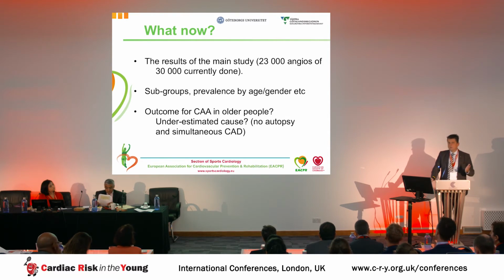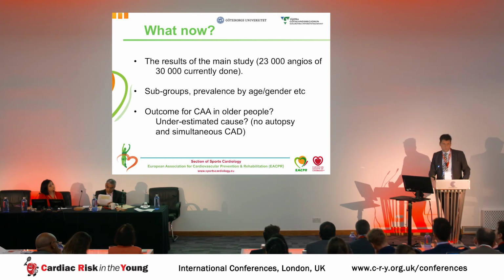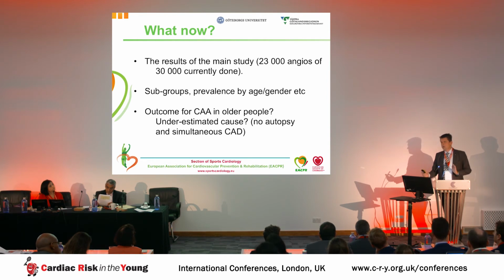But even more importantly, we can also look at the outcome. We can follow these people and see what the natural course of having a coronary artery anomaly in middle age will mean for you. Because it might be an underestimated cause of sudden cardiac death in older people. For instance, in our country, if you have a sudden death and you are under 35, you will with almost 100% certainty have an autopsy. And then you will find these coronary artery anomalies.